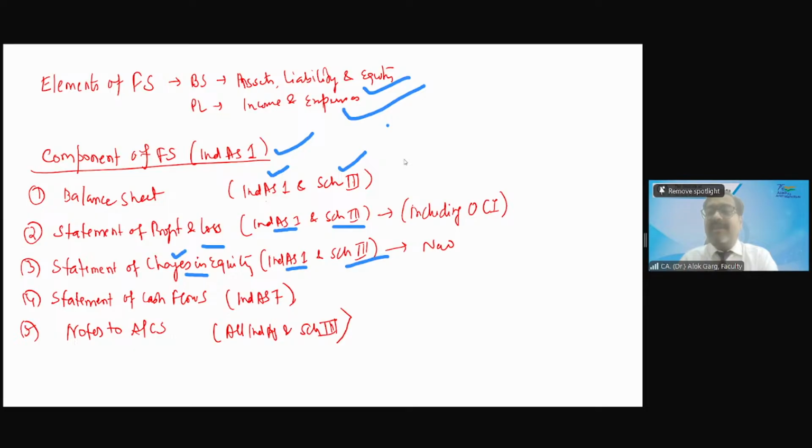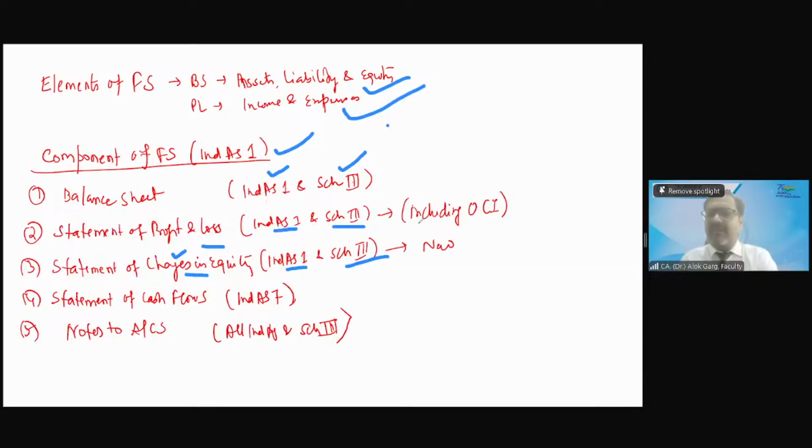It was not there as a component. But whether this work is new? No. This work is not new. What is statement of changes in equity? It shows the movement. It shows the reconciliation of equity share capital and reserves and surplus, which is known as other equity. So this movement, did you show it in notes to accounts in the accounting standard financial statement? You show it by appropriation. Yes, appropriation.